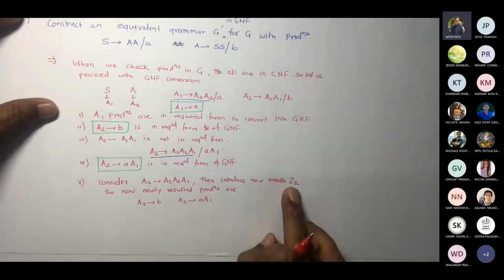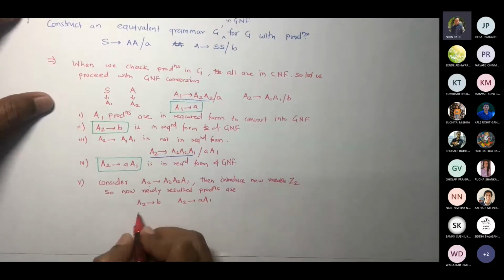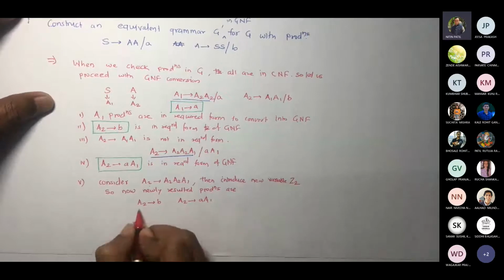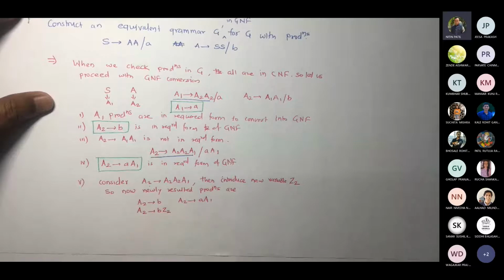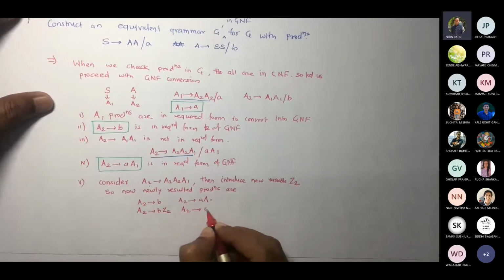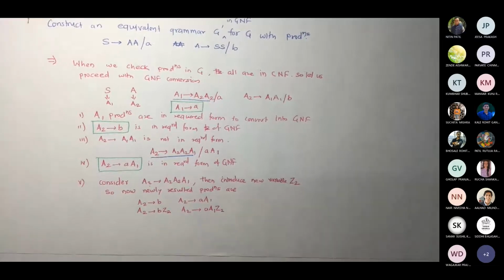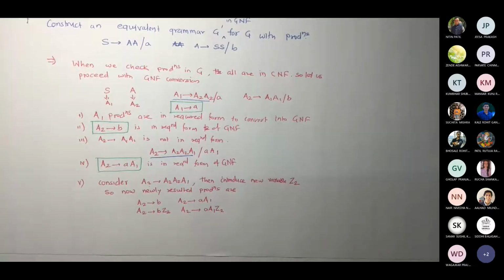Since you introduced this new variable Z2, you write this: with each value of this, A2 gives B Z2, A2 gives A1 Z2. Is that fine? Are you with me?